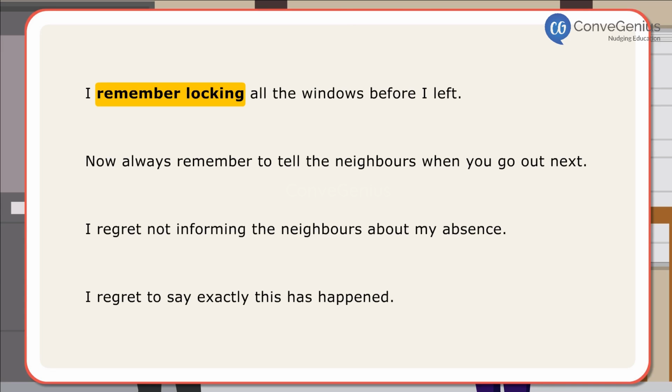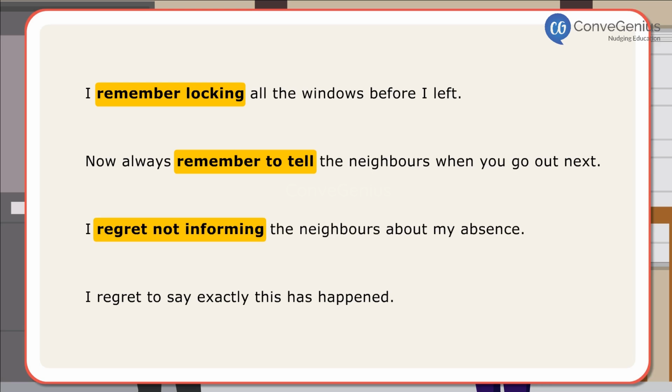I remember locking all the windows before I left. Sentence with verb remember plus to and infinitive: Now always remember to tell the neighbors when you go out next. Sentence with verb regret plus ing: I regret not informing the neighbors about my absence. Sentence with verb regret plus to and infinitive: I regret to say exactly this has happened.